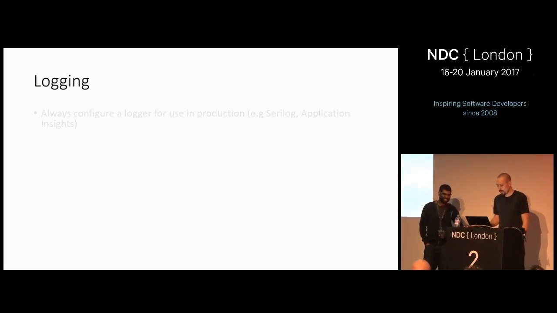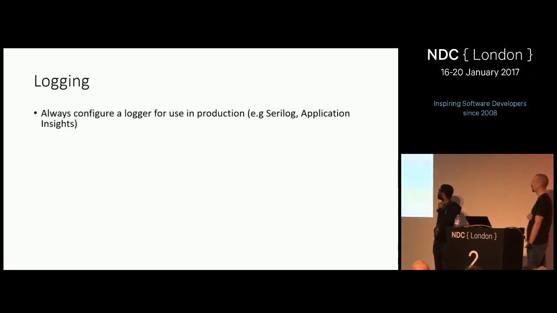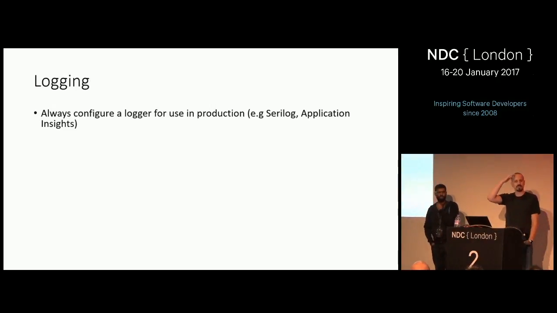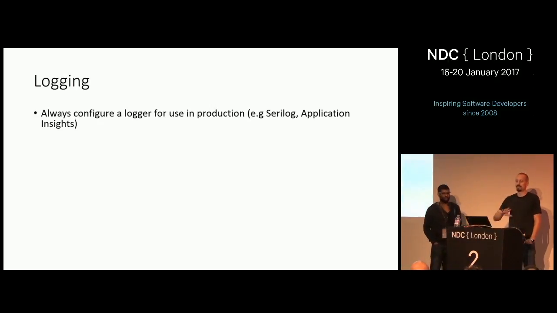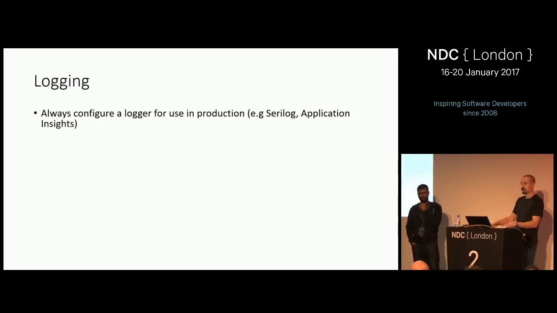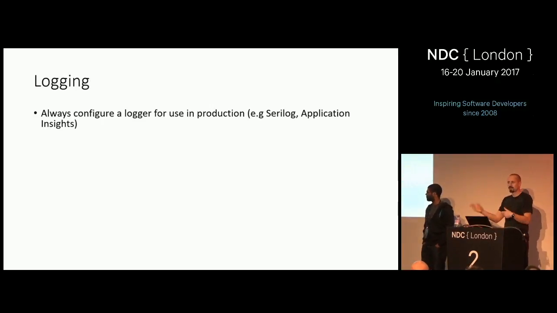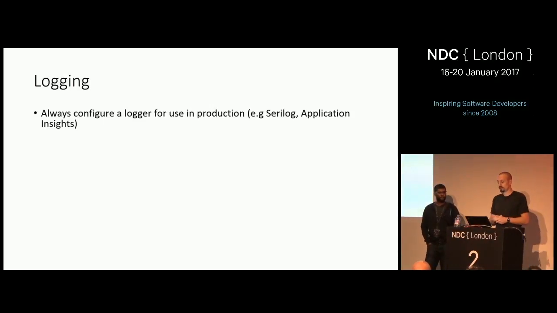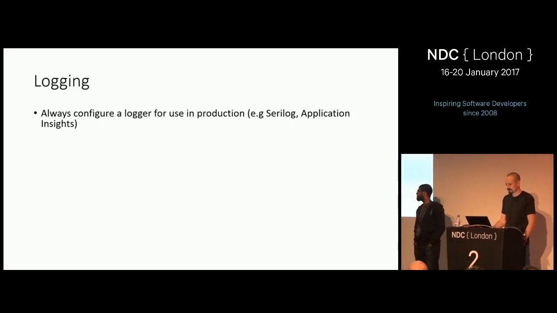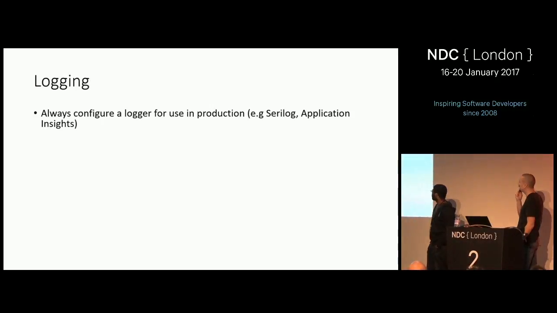Very good. Logging. You should always configure a logger. We added this new ILogger abstraction in ASP.NET Core. Technically, you can use it anywhere, but it's used throughout ASP.NET Core, and it's not only for you. We use it. So if you want to diagnose routing or EF, see the queries that are going over the wire, or Kestrel when connections start and stop, as well as requests, all those things we log prodigiously from throughout the framework, and you can configure that so you can see it. And obviously you can log yourself, which you should probably do if you want to be able to diagnose stuff later on in production. So you should always have one set up in production.